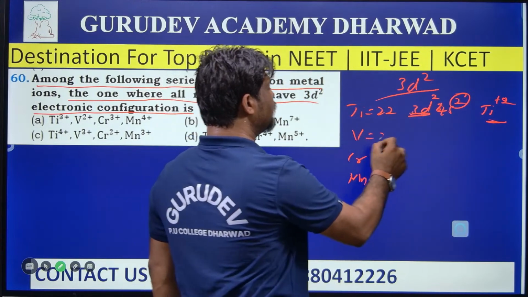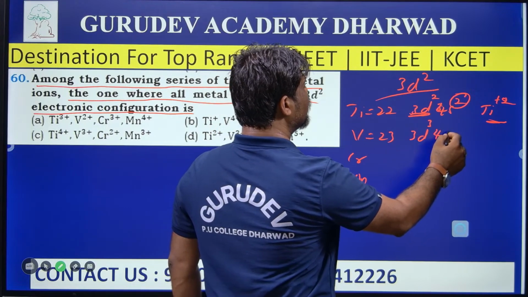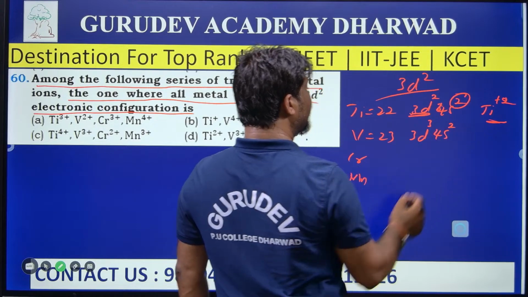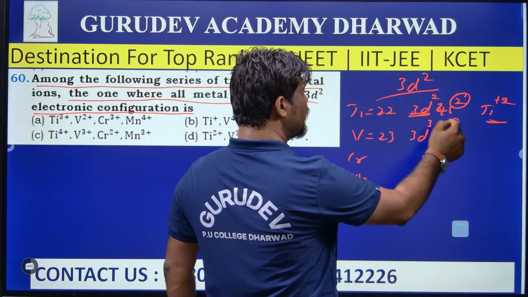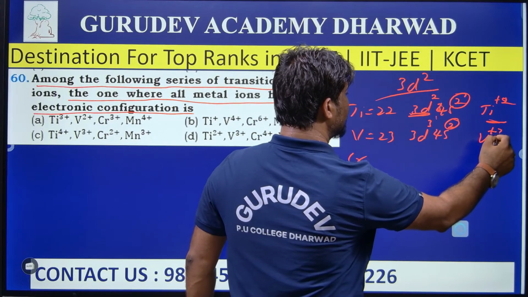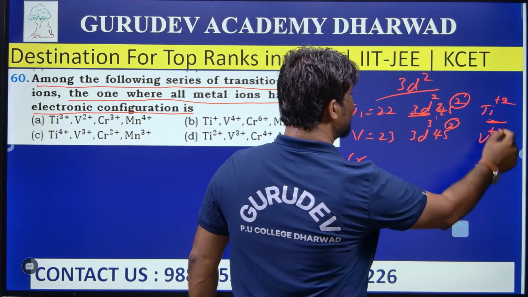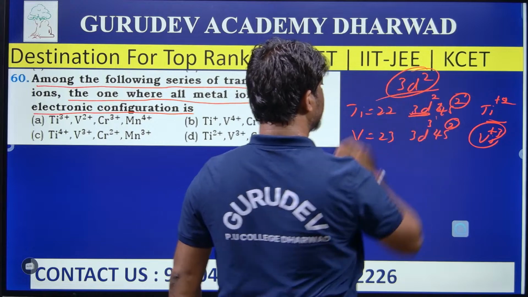Next, vanadium, atomic number 23. Its electronic configuration is 3d3 4s2. By removing 3 electrons, 2 from 4s and 1 from 3d, it becomes vanadium plus 3. So vanadium plus 3 contains 2 electrons in the 3d orbital.